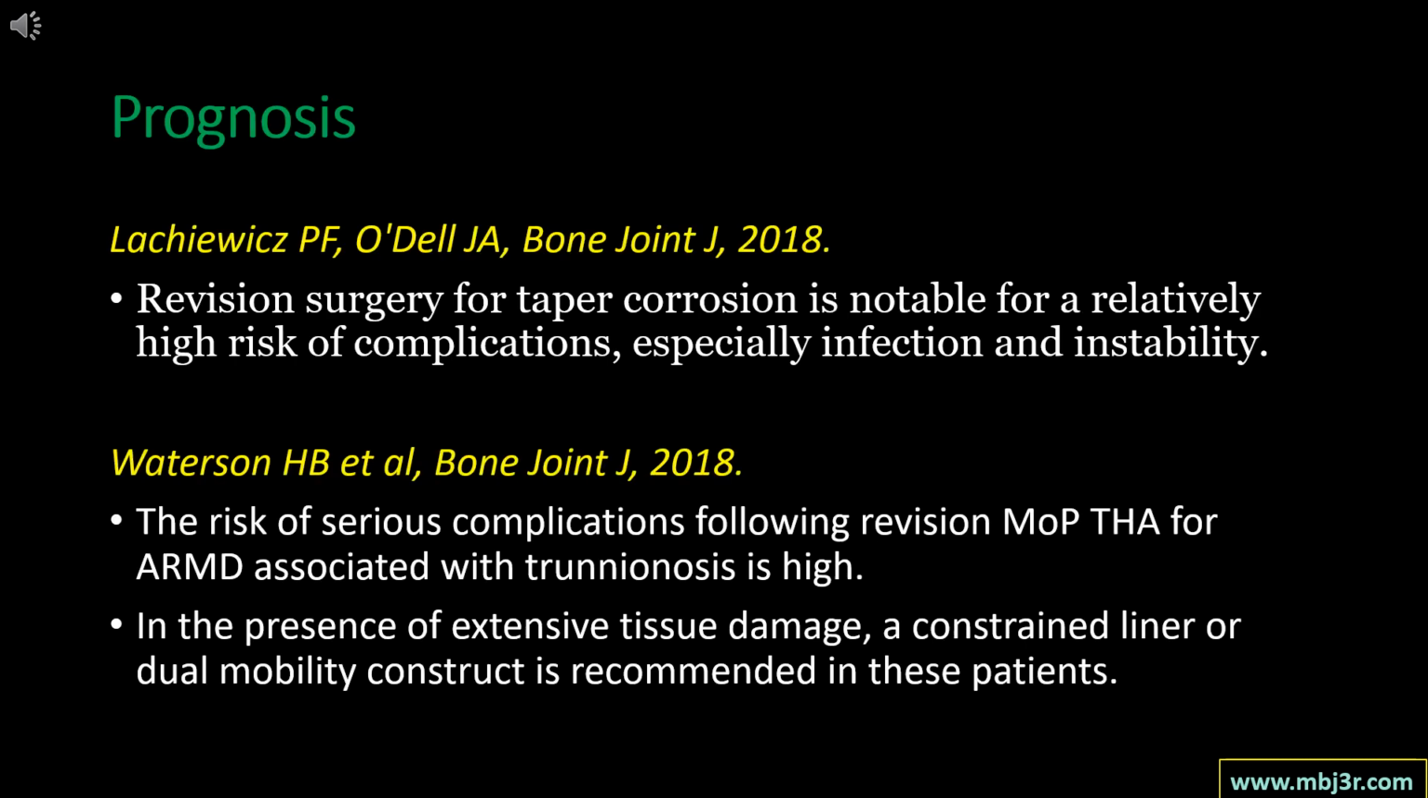Prognosis. The risk of serious complications following a revision of metal-on-polyethylene THA for ARMD associated with taper corrosion is high. In the presence of extensive soft tissue damage, a constrained liner or a dual mobility construct is recommended in these patients. Revision surgery for taper corrosion is notable for a relatively high risk of complications, especially infection and instability.